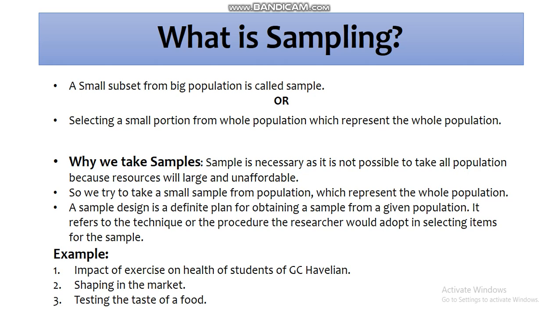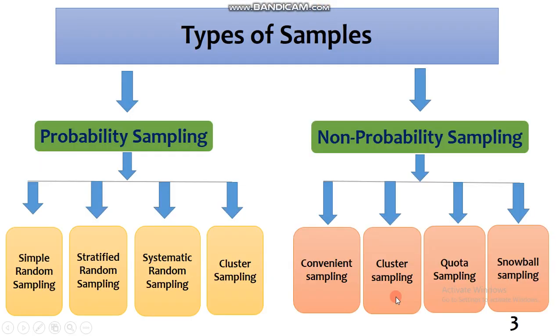Similarly, tasting food is also an example of sampling. Whenever we are cooking in our kitchen, it's not possible for us to eat every part of our food for tasting. For this purpose, we take only a small portion of our food in a spoon and check the ingredients present in our food. Yes, those are some examples of sampling.